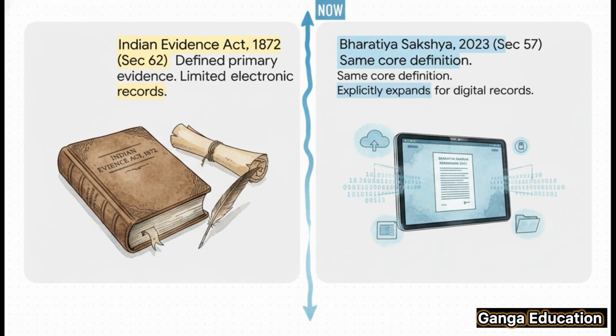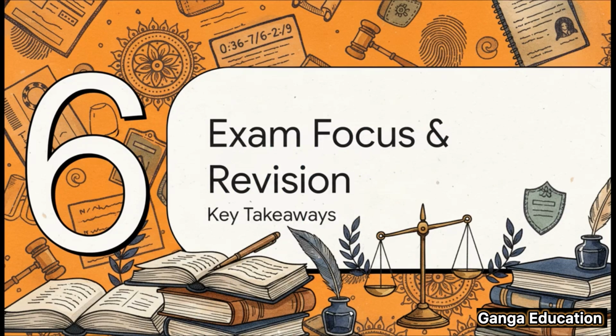Section 57 of the BSA now explicitly and in great detail incorporates electronic records through its new explanations. This is the single biggest evolution. It's what makes the law truly relevant for our modern digital age. All right, let's boil all of this down into what matters most for you. What do you absolutely need to remember for your judiciary and APO exams? This is where we focus on the key takeaways.